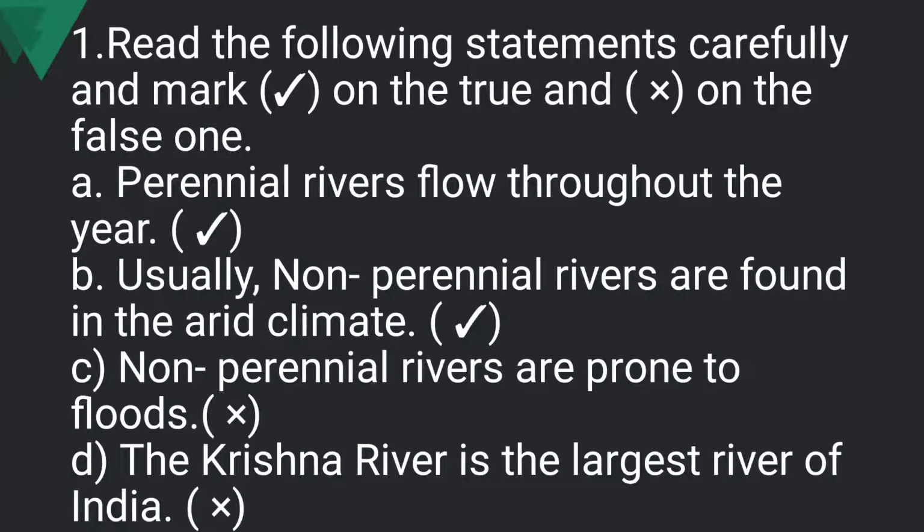Usually, non-perennial rivers are found in the arid climate. This is true, as we know non-perennial rivers are found in the arid areas where the precipitation is less, means evaporation is more. So that's why this statement is correct. Three, non-perennial rivers are prone to floods. This statement is wrong, as only perennial rivers are prone to flood. Non-perennial rivers are not prone to flood. So this statement is wrong.